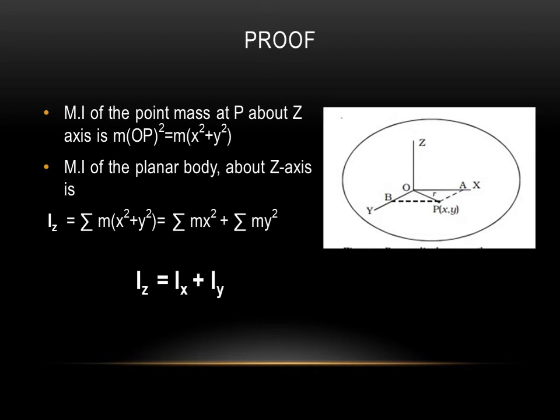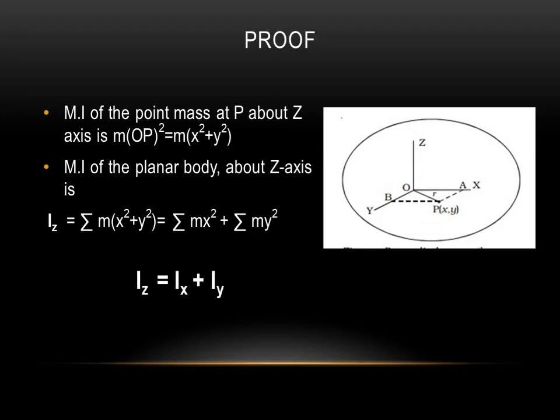Now let us consider a body of total mass m. Let P(x, y) be a point lying in the body. If you consider there is a z dash axis, and there is a point P(x, y), this point is P(x, y).